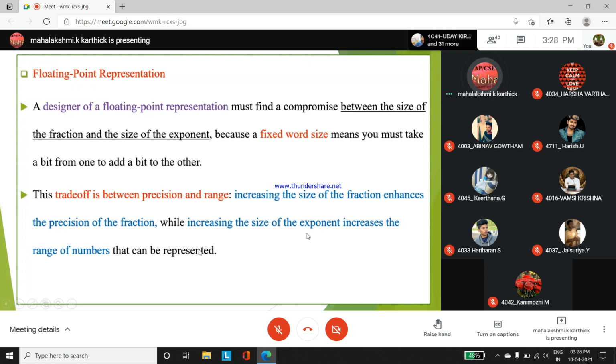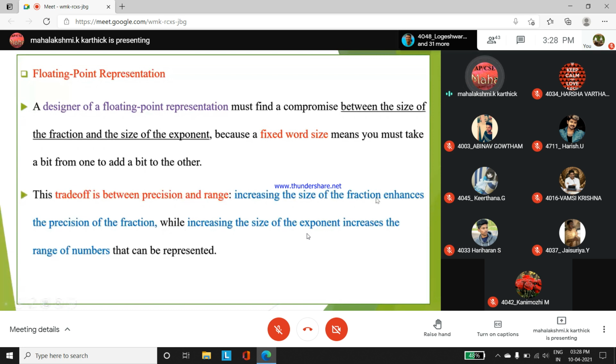Precisions na enna? What are the two types of precisions under floating point representation? Please reply. What are the two types of precisions? Single precision, double precision. Very good. Ranges comes under exponential. Okay.